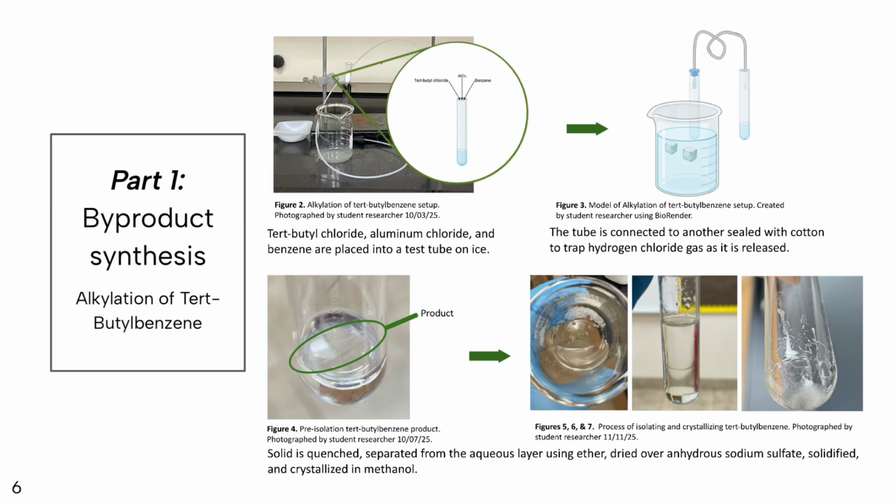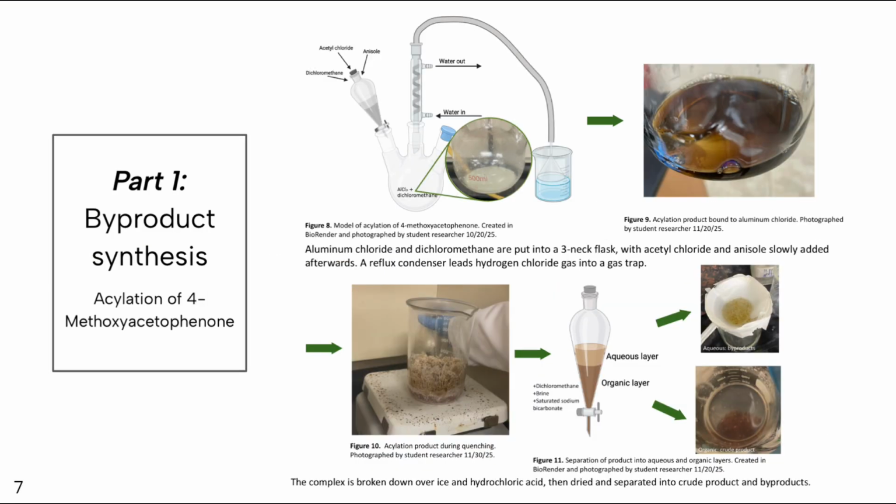So to do this, two small-scale reactions were completed to model industrial manufacturing. First, the alkylation of tert-butylbenzene from tert-butyl chloride and benzene, and second, the acylation of 4-methoxyacetophenone from anisole, dichloromethane, and acetyl chloride, which both were catalyzed by aluminum chloride and serve as key examples of fundamental Friedel-Crafts reactions in chemical synthesis. Think the reactions necessary for items like ibuprofen.